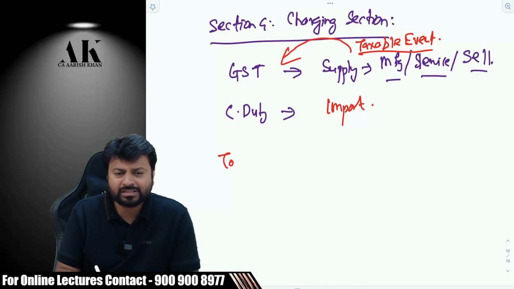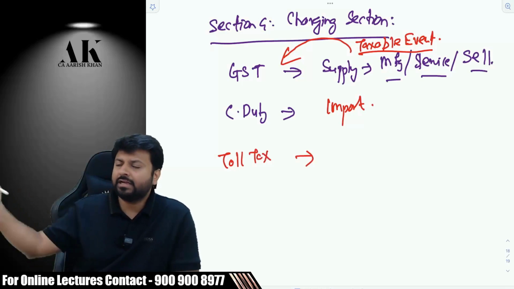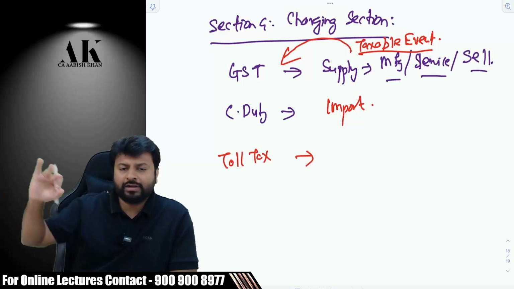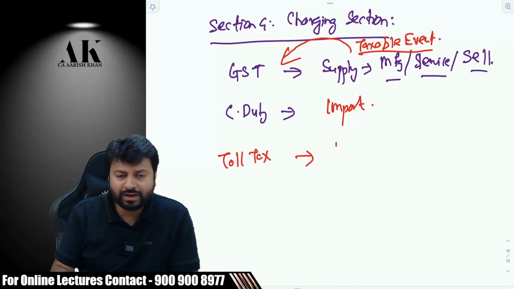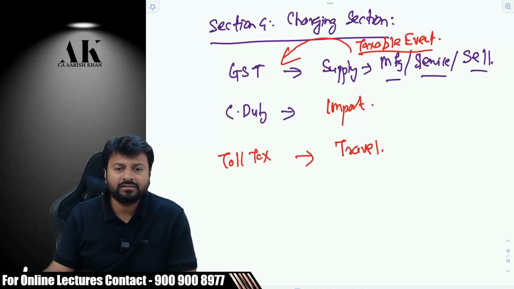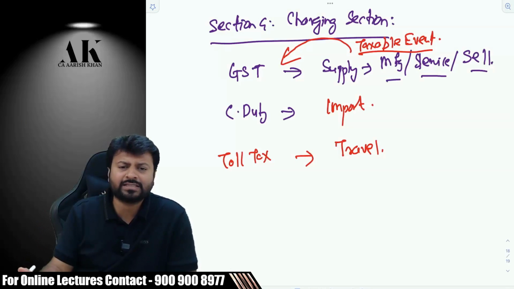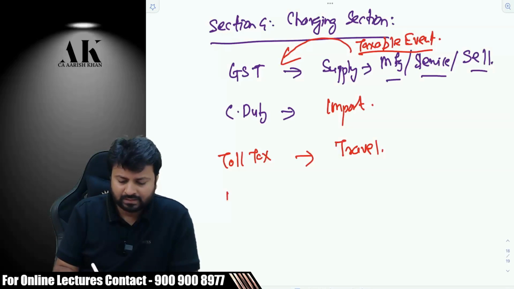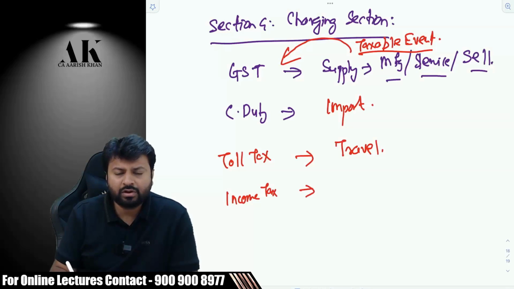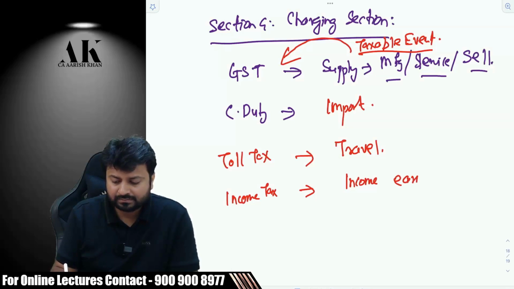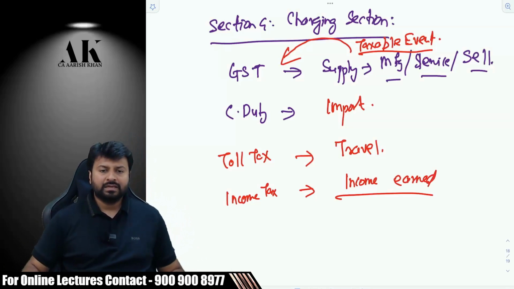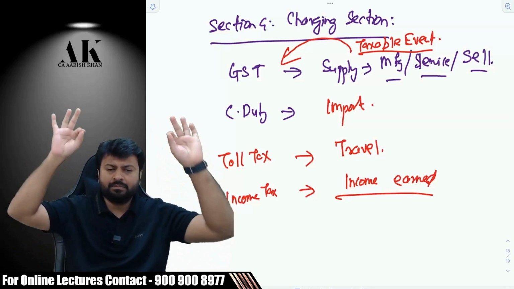Let's talk about some non-traditional taxes. Toll tax. Why is toll tax imposed? My vehicle is parked in the garage. Will toll tax be imposed on me? Obviously no. You have to travel through a toll, right? Then only toll tax can be imposed. That is an activity subject to which toll tax is imposed. Similarly, income tax. Why is income tax imposed? Because you have to earn some income. Therefore, no taxation law is complete without a charging section.